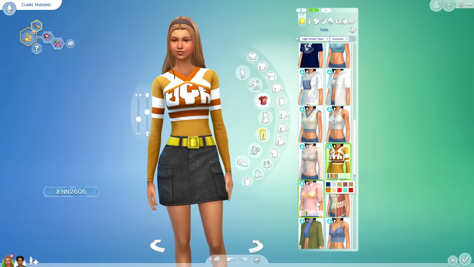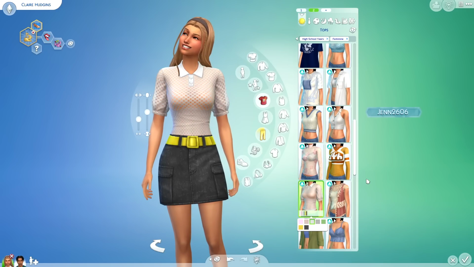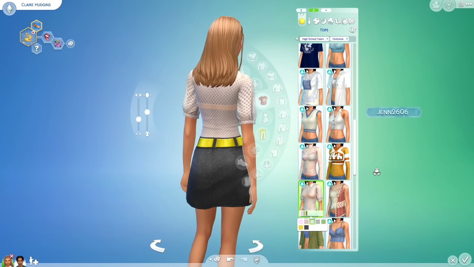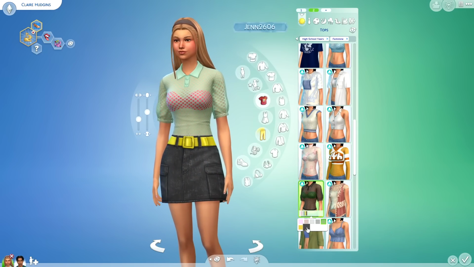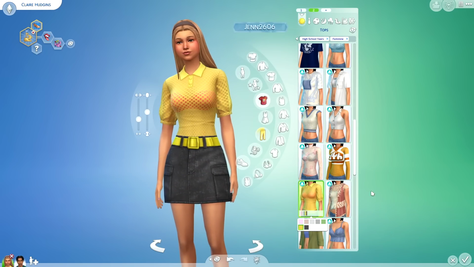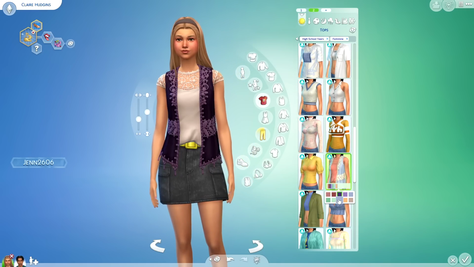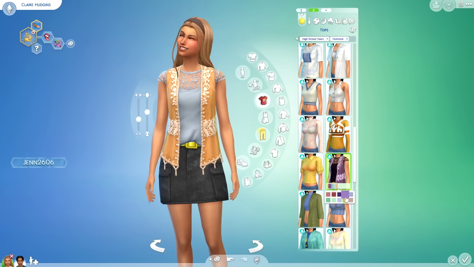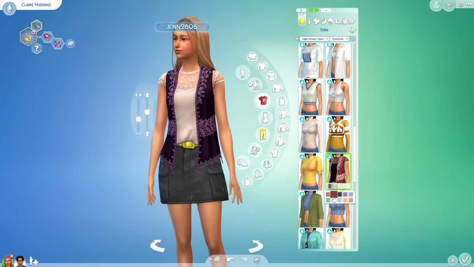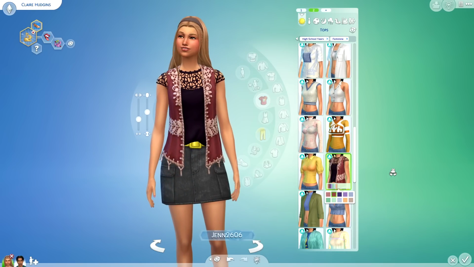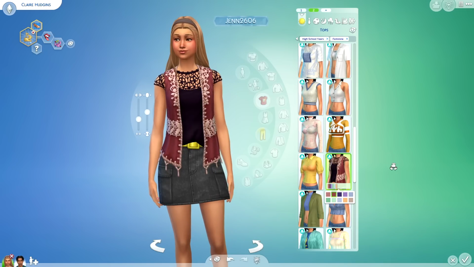As adults, I actually did use a couple of these pieces again in the Campbell's Create a Sim. So if you guys are interested in seeing how I paired these with the base game and intermeshed them with an everyday, normal family, I highly suggest that you check out that video, which once it's up I will link in the description or at the end, or maybe I'll just make a high school years playlist. This is a really cool bohemian piece. It's super delicate looking. That's the word for today.